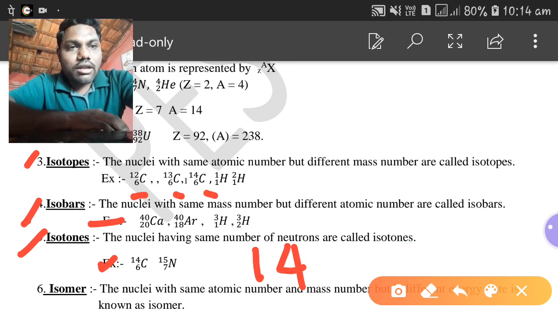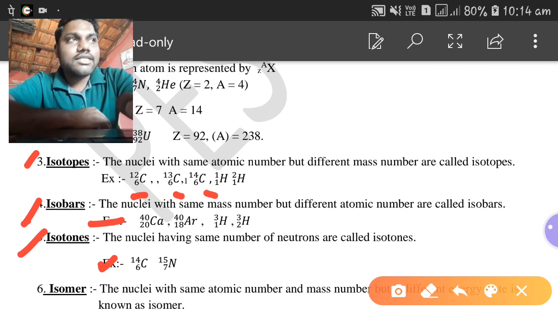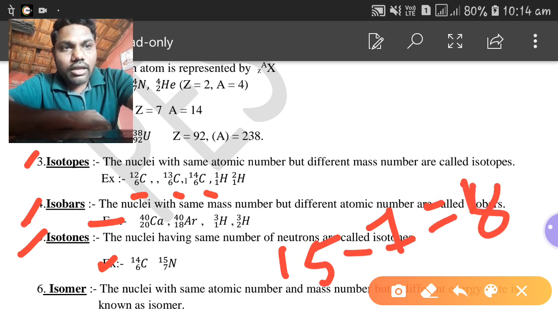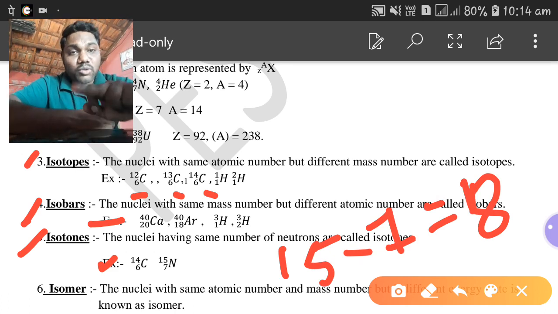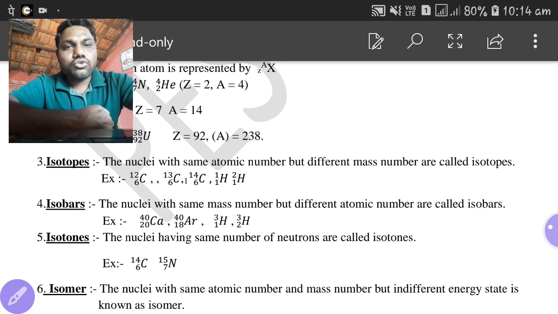Next, the number of neutrons present in nitrogen-15 is 15 minus 7, which is also equal to 8. That means both nuclei have the same number of neutrons, 8. Then these two nuclei are known as isotones.